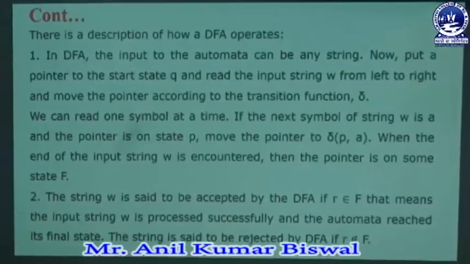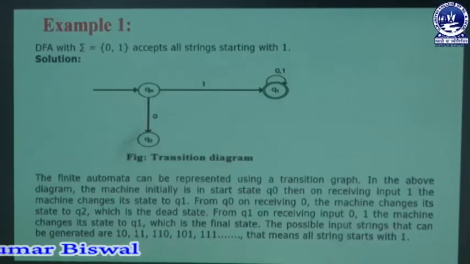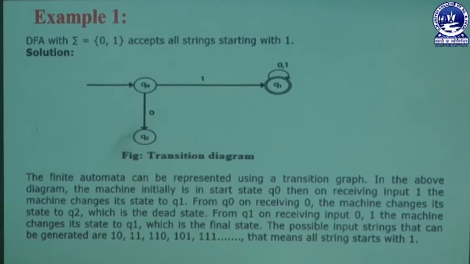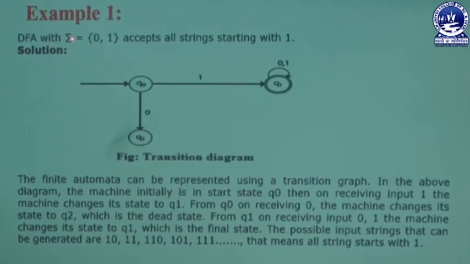Here we are going to discuss different examples linked with our DFA concept. Here the DFA takes input symbols 0 and 1, which means if a user wants to design a transition diagram of a DFA, the user must take two input symbols like 0 or 1. Instead of 0 and 1, you can use whatever your example provides. Here we have two characters, 0 and 1, and the DFA accepts all strings starting with 1.